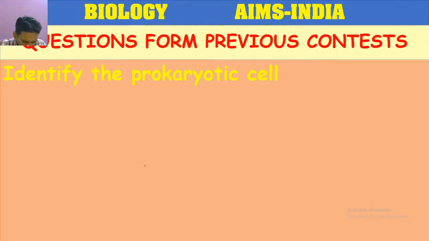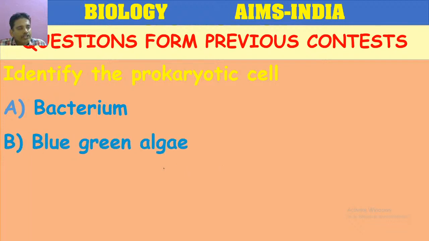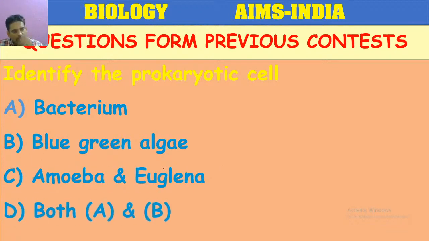Next question. Identify the prokaryotic cell. Bacterium, blue-green algae, amoeba and euglena, or bacterium and blue-green algae. Identify the prokaryotic cell among the following.